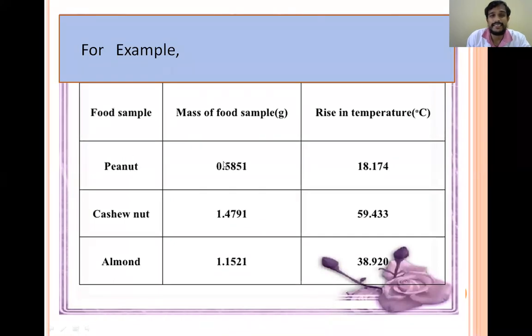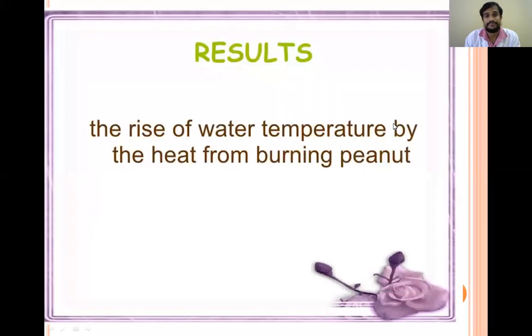Different foods like peanuts, in different amounts, will lead to different rises of temperature. Similarly, with cashew nuts, if the amount is different, the rise of temperature is different. And with almonds, the rise of temperature is different. It depends on the energy present in the food substance. If more energy is present, after burning it will release more energy, more heat, due to which the water is heated and the temperature will increase. More rise of temperature will be there.